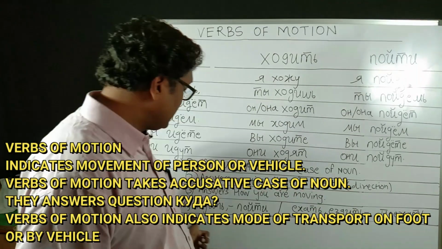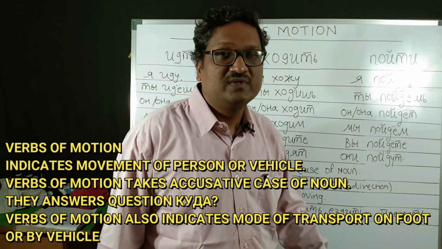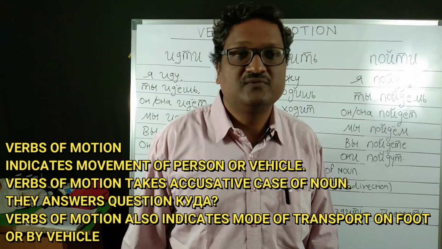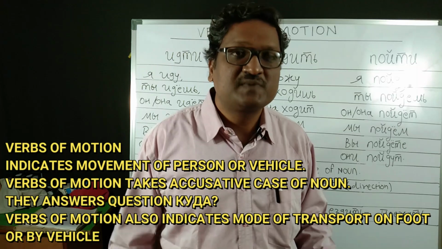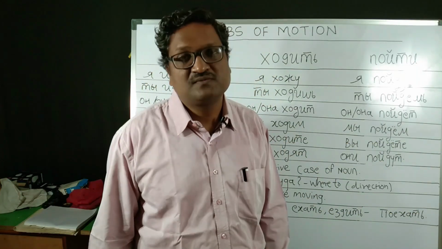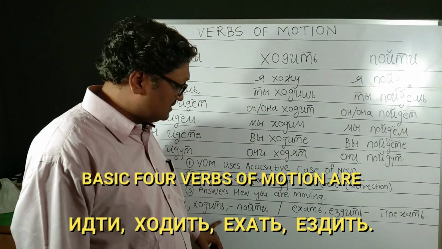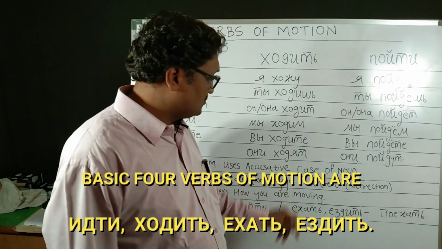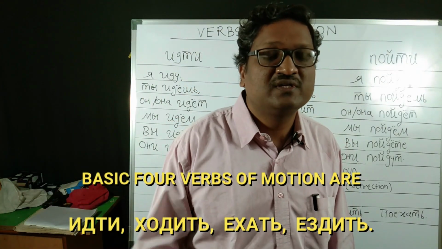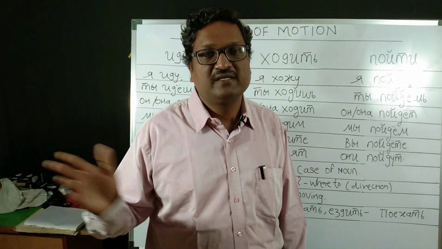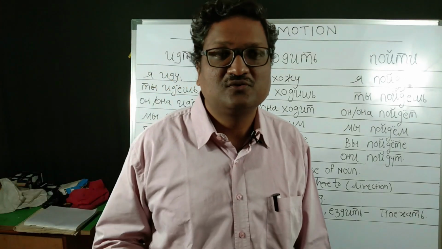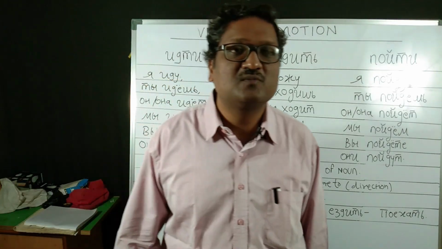Куда вы идёте? And it also answers the question of how you are moving. If you are going by foot, by vehicle, or by plane, those aspects are also answered by verbs of motion. To start with, there are four basic verbs of motion: идти, ходить, ехать and ездить. When you say я иду в рынок, я иду в школу, я иду на вокзал, it also indicates how you are going, what your mode of transport is.